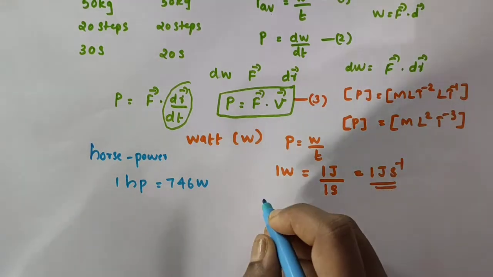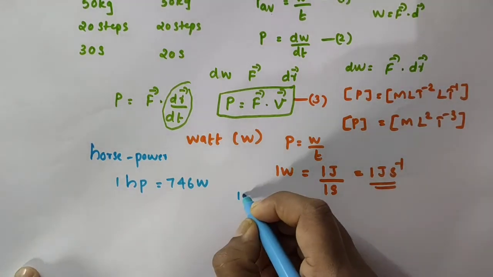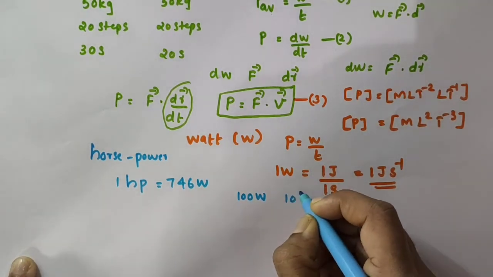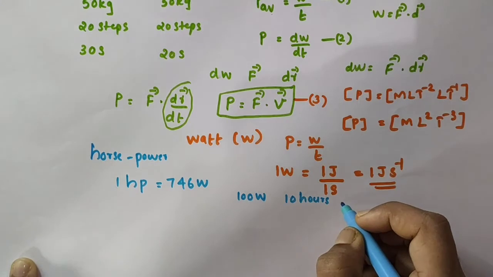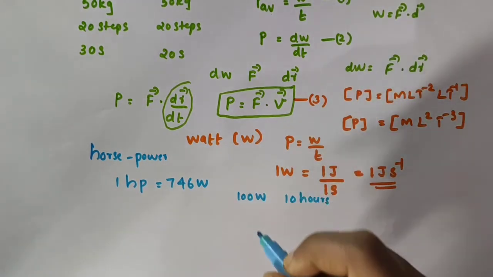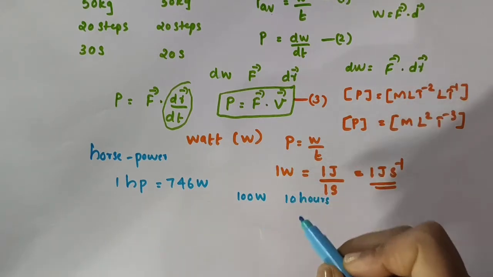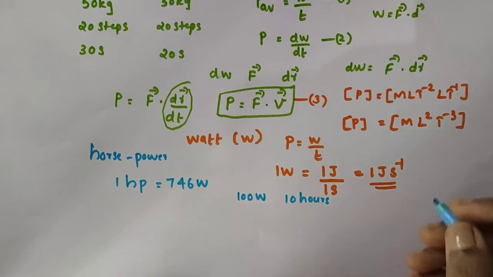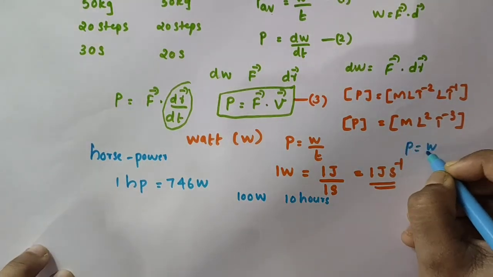So, if we have a bulb of 100 watts and it is on for 10 hours, how much electrical energy would it use? We have power equal to work done divided by time.